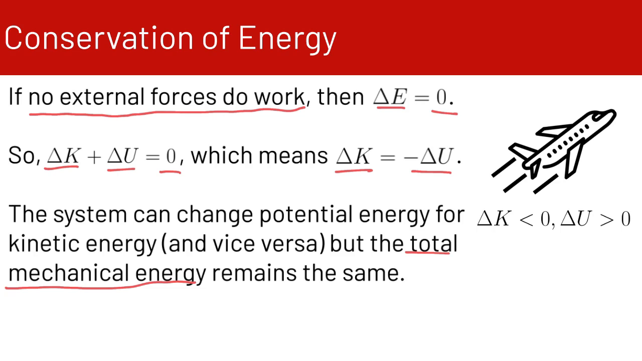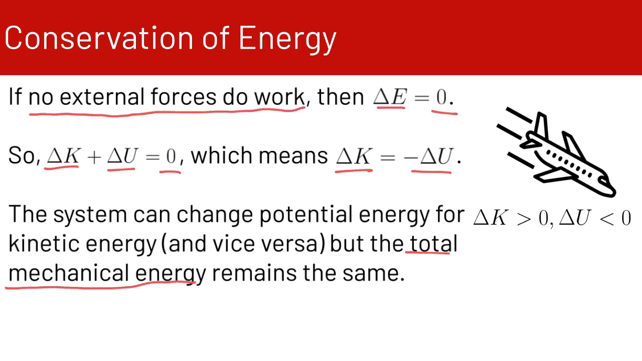In this example, where the plane is climbing, the change in kinetic energy is smaller than 0. So it's losing kinetic energy, but the change in potential energy is greater than 0. So it's gaining potential energy. As the plane flies up, it's losing speed, so it's losing kinetic energy, but it's gaining potential energy because its height is increasing.